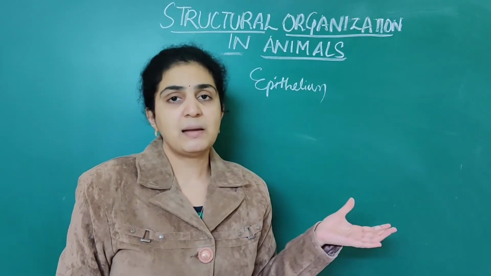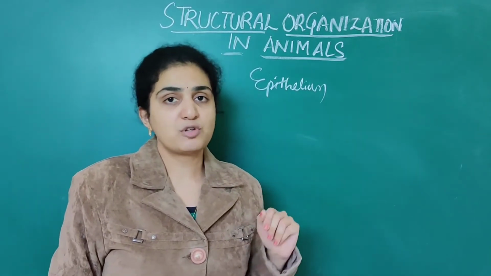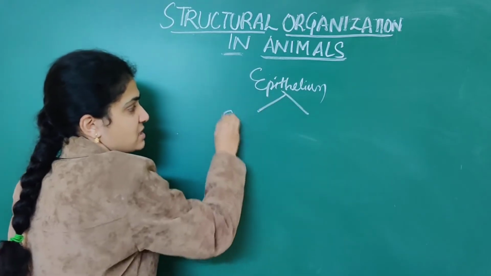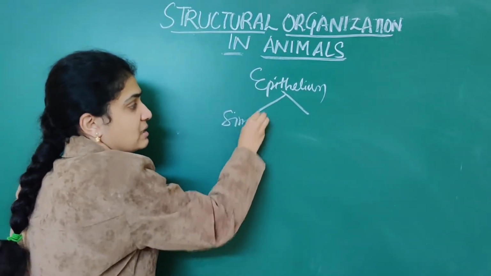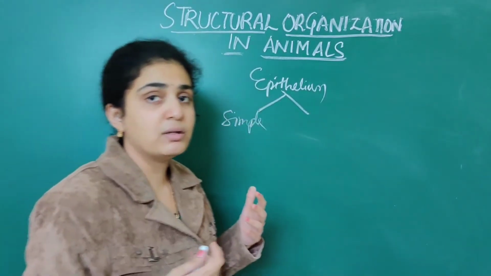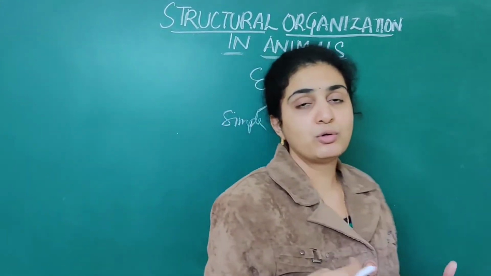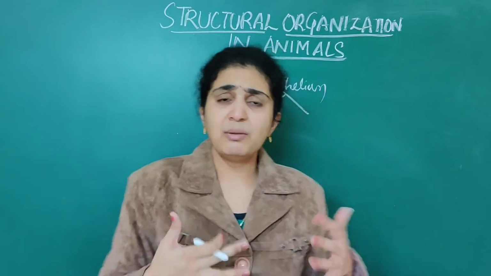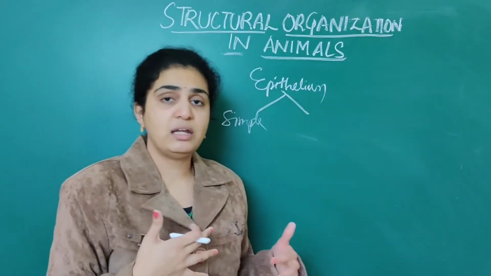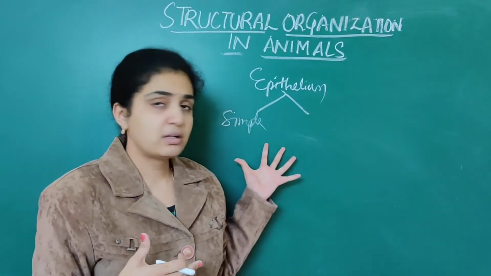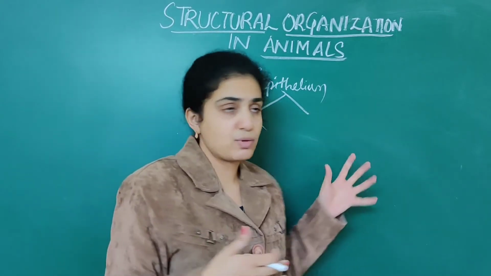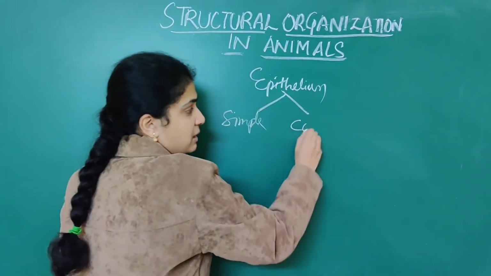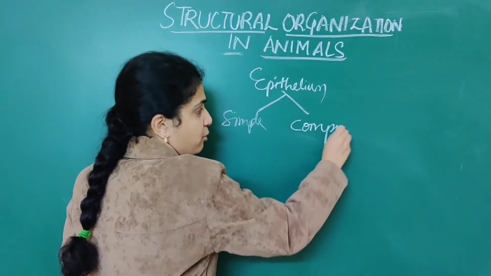In this epithelium, mainly there are 2 types of epithelium. First one is simple epithelium. These flowcharts which I now give are very easy for you to write down, so that if you write them down now, it will be very easy for quick revision. Whatever flowcharts I give are very important. Simple epithelium, next compound epithelium.